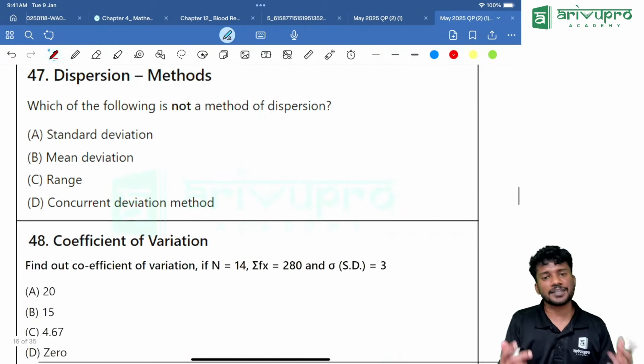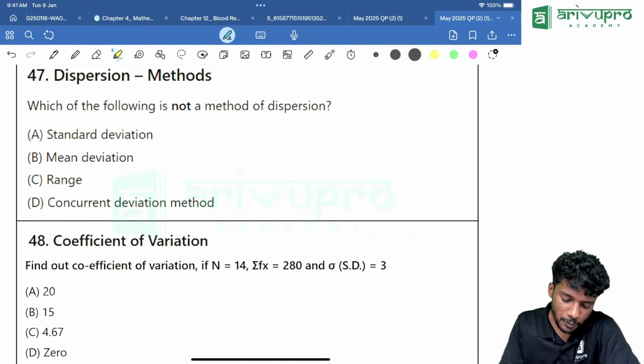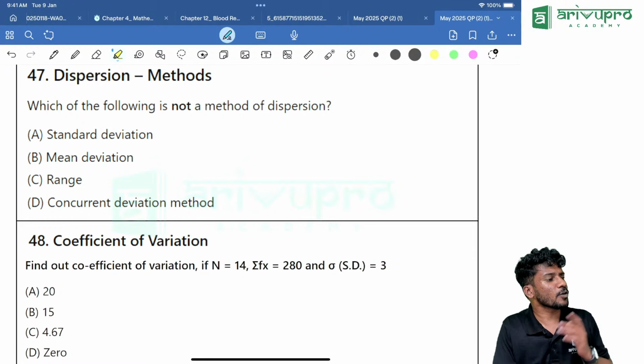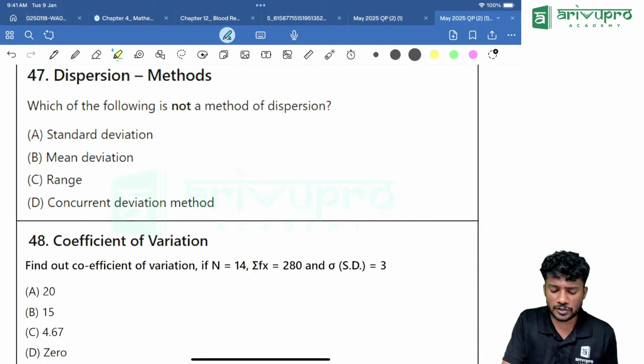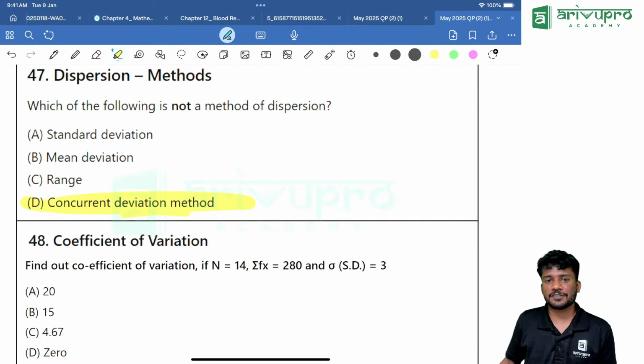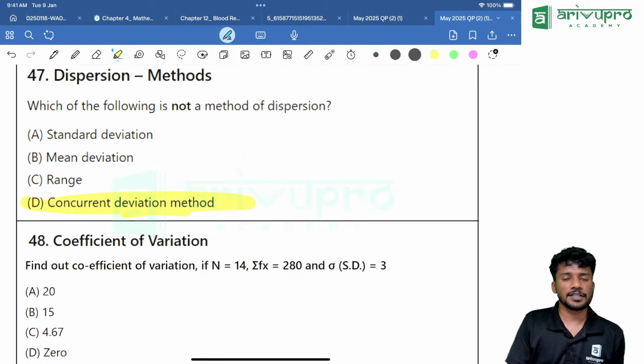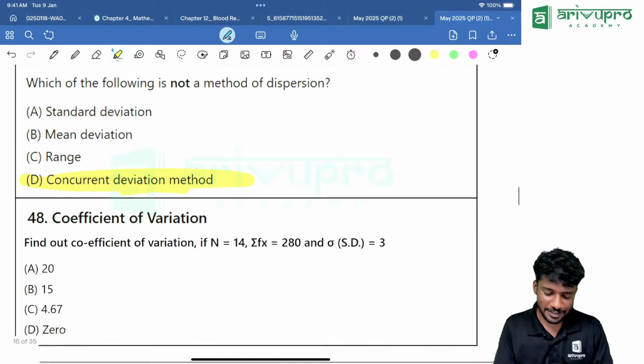Next question. Another direct question. If you know the basics, you will get the answer. The question is, which of the following is not a method of dispersion? Concurrent deviation method. Where are we using it? You know, right? Yes, standard deviation is a method, mean deviation is a method, range is a method.